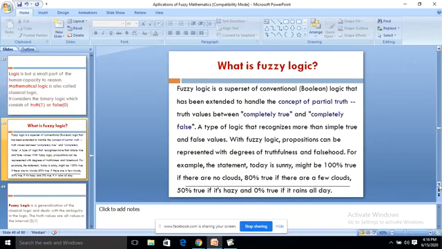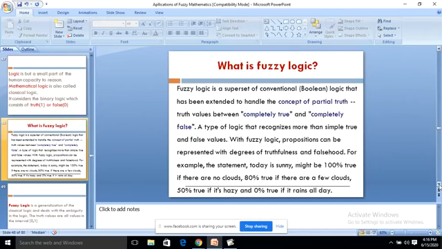What is fuzzy logic? Fuzzy logic is a superset of conventional logic that has been extended to handle the concept of partial truth values between completely true and completely false. A type of logic that recognizes more than simple true and false values. With fuzzy logic, propositions can be represented with degrees of truthfulness and falsehood. For example, the statement 'today is sunny' might be 100% true.